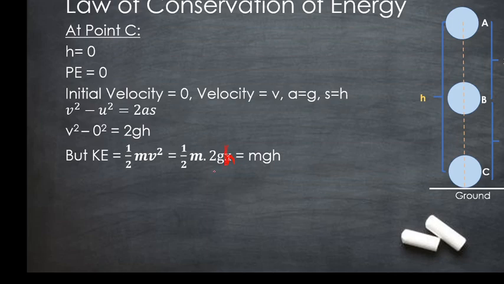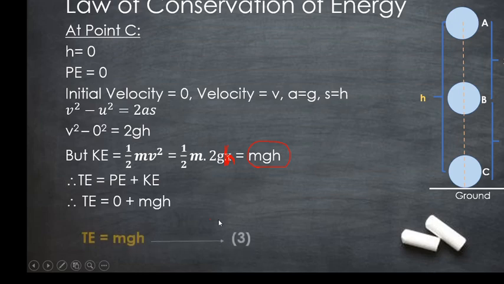So 2gh here, we will get mgh. Therefore, the total energy here again is potential energy plus kinetic energy. At point C, since it is on the ground, the potential energy is 0, and the kinetic energy is mgh. Again, the total energy is mgh at point C.